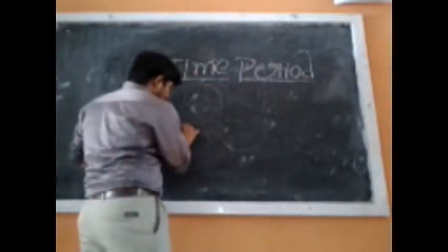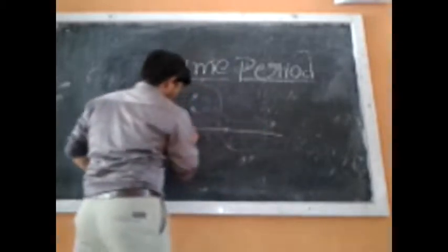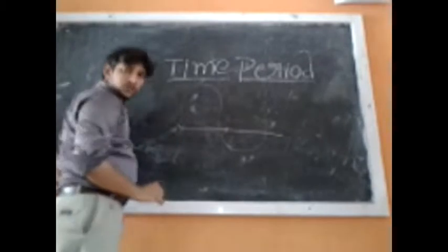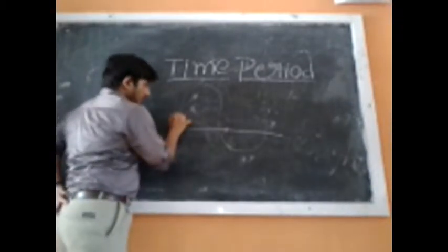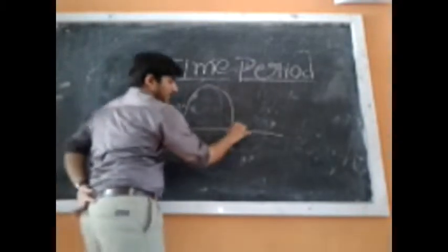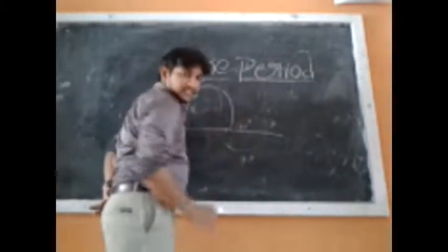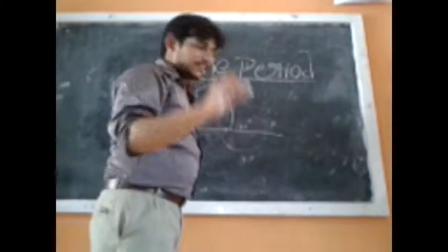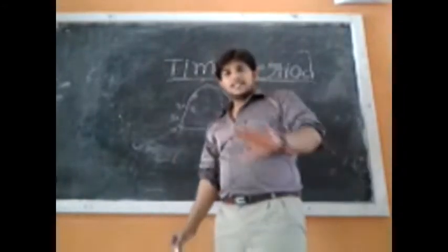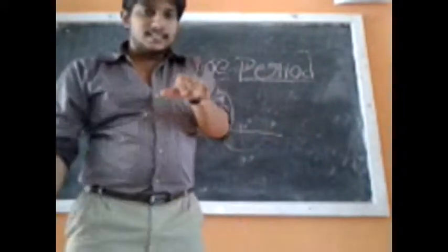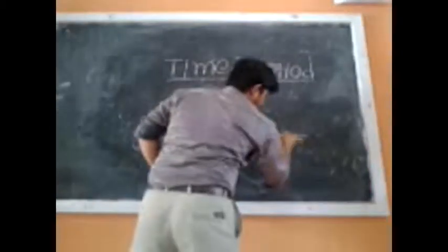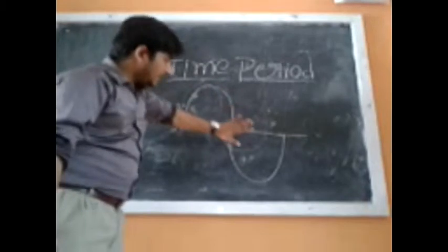Here, 0 degrees, then 20, 30, like that, up to 180 degrees. It is called a half cycle. What is meant by full cycle? Full cycle means the total 360 degrees. Total cycle: positive half cycle plus negative half cycle.